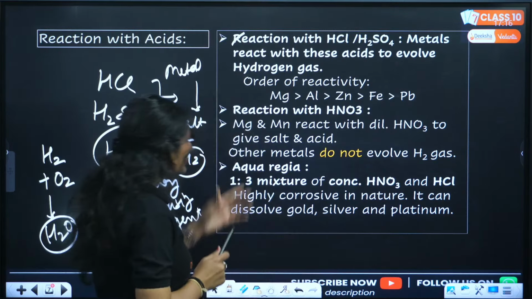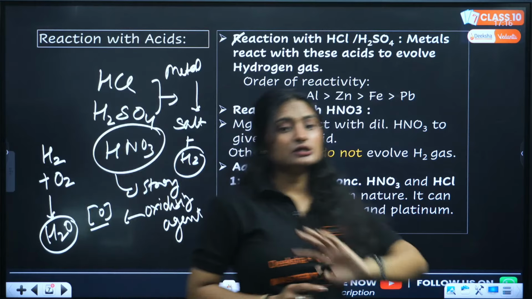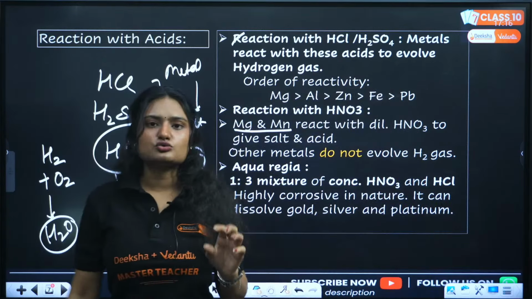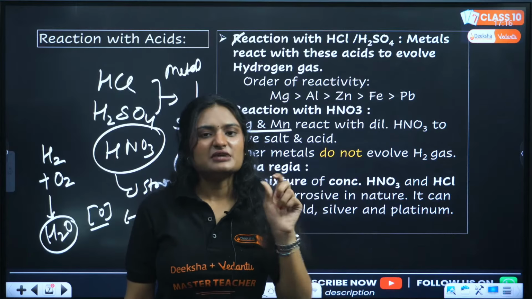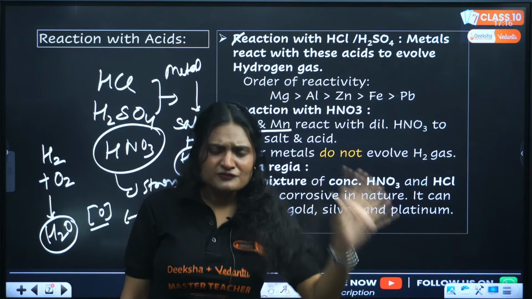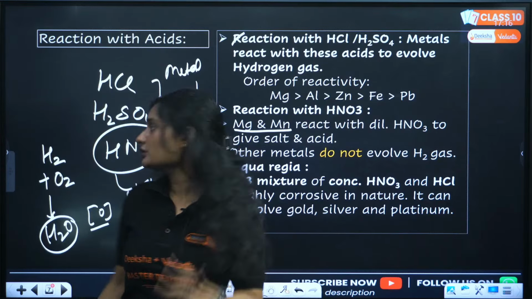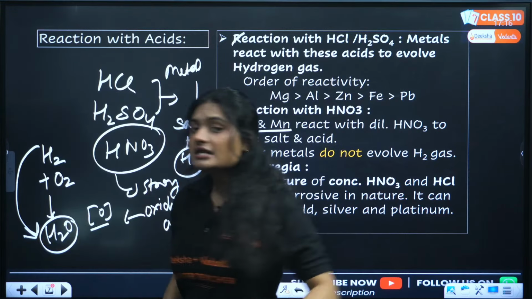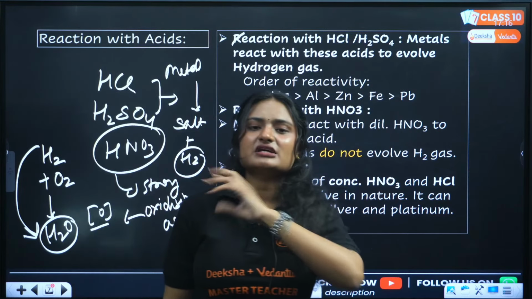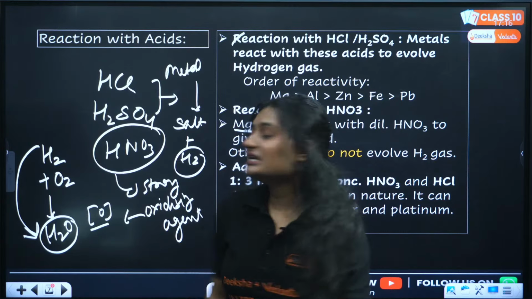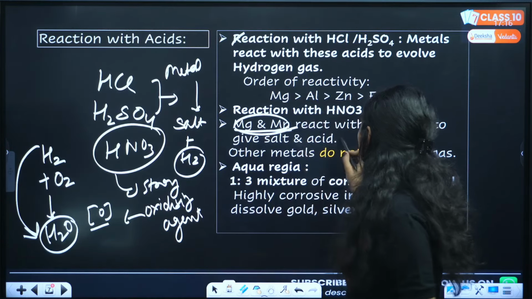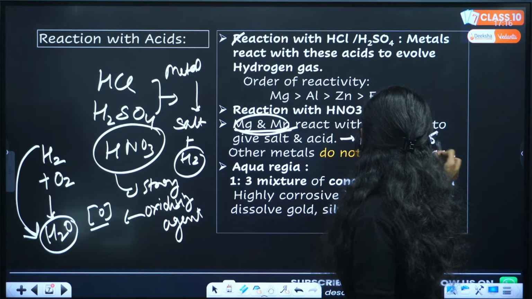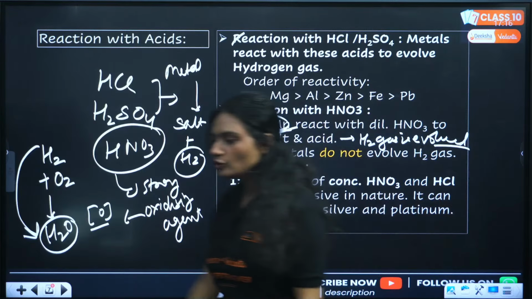Now what is happening? There are two exceptions to it. Two metals are there, magnesium and manganese. Only these metals evolve hydrogen when treated with nitric acid. Why? Because these are much more reactive, and before the nitric acid converts the hydrogen to water molecule, they will come and take the hydrogen away. Only in these two cases hydrogen gas is evolved. I hope it is clear to you all.